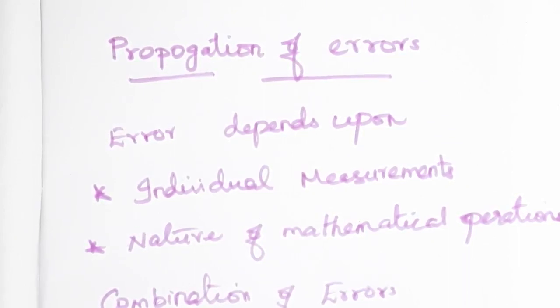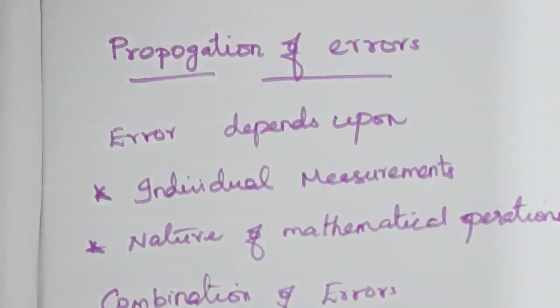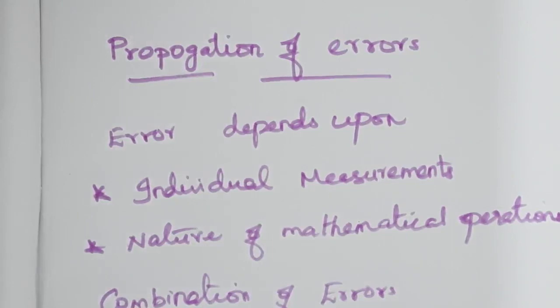So a particular measured quantity involves so many calculations. In the final calculations, we have to look at all the measured quantities' errors. Then we have to know how to combine all those errors. That's what we are dealing with in propagation of error. So propagation of error is nothing but combination of errors. In the final result, how will we combine the errors in all the various quantities of a measurement? Have you got an idea?